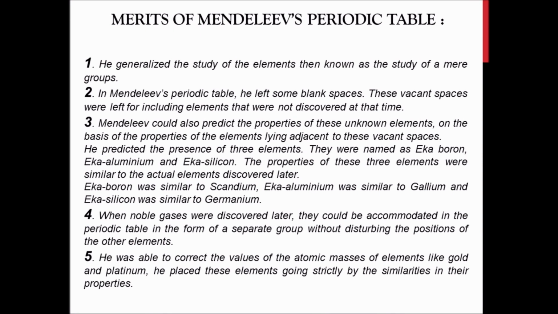So there were merits of Mendeleev's periodic table. The first merit was that he generalized the study of elements, then known as the study of mere groups. It was easy for them to understand the elements, their properties and their different aspects, chemically as well as physically. Second, in Mendeleev's periodic table, he left some blank spaces for the elements which were yet to be discovered. He predicted that if they discovered these elements, they would come and sit in this blank space.